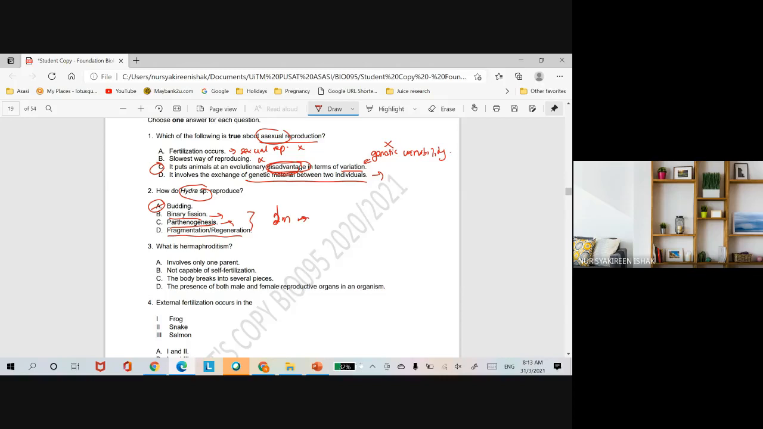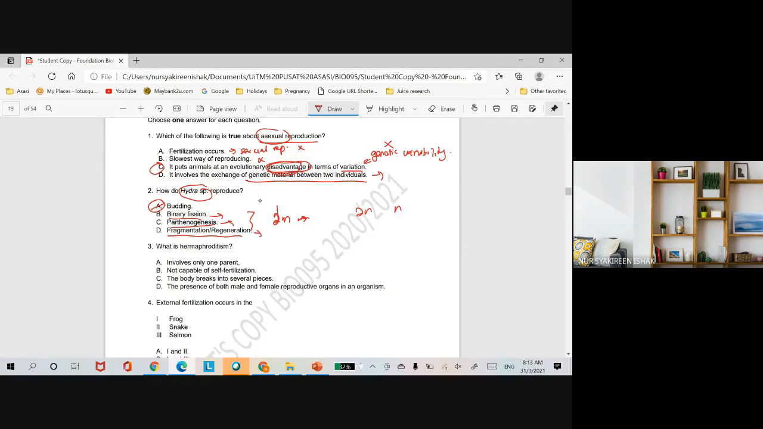So for parthenogenesis, the individual is developed from an unfertilized egg. So the individual will be haploid, instead of, kalau sexual, a diploid organism. So diploid, ingat diploid to end, haploid end. Okay, so fragmentation and regeneration.